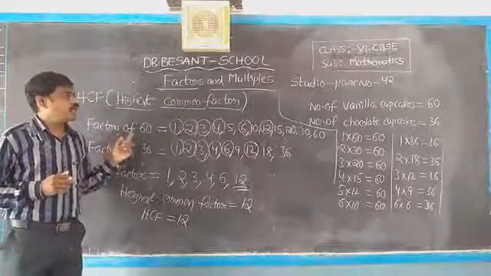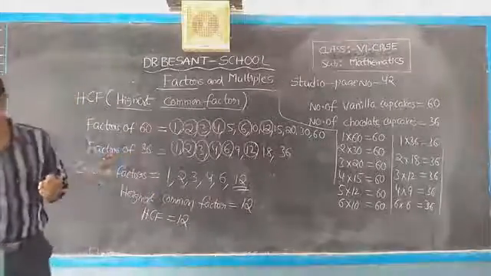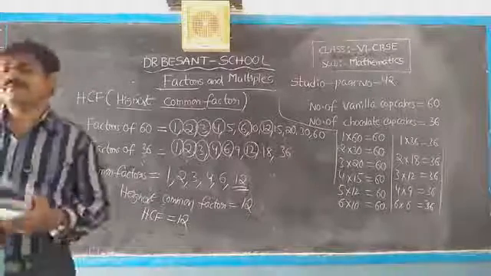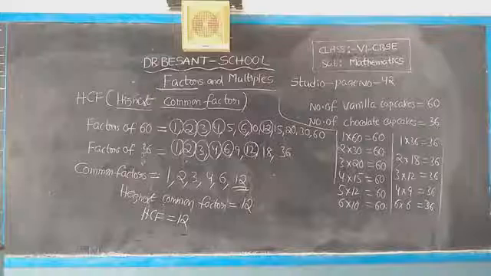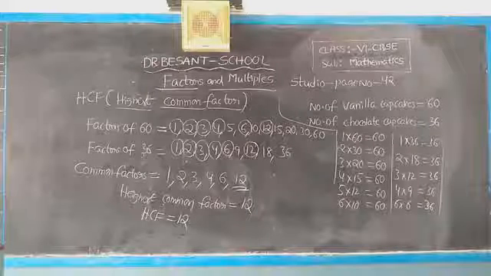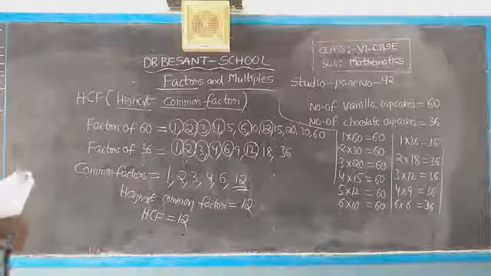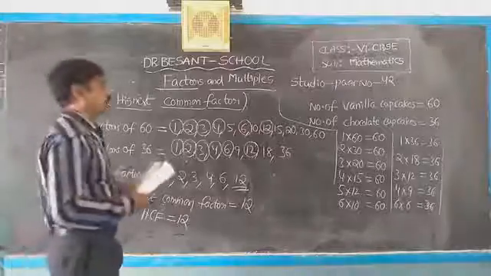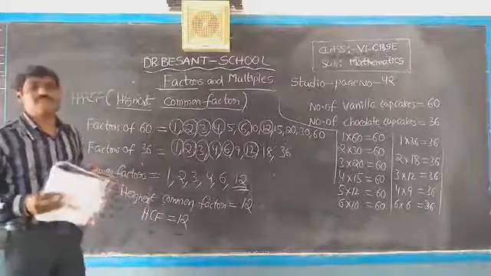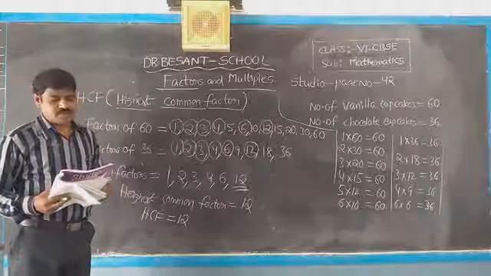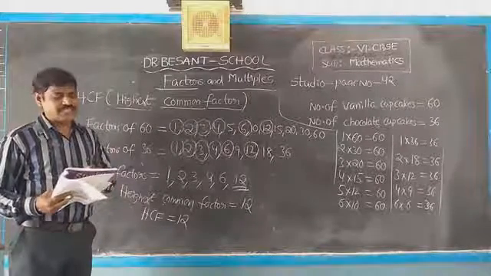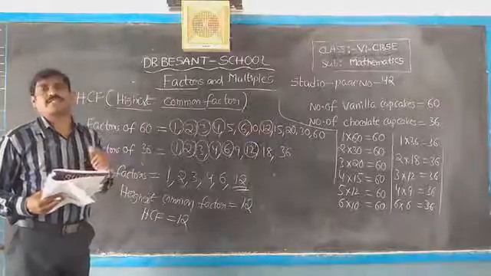Okay, so children note down, I will tell. From this what we have learned? In this question, what is the maximum number of friends? 12 is the maximum number of friends. So she can distribute the vanilla and chocolate cupcakes so that everyone gets an equal number of each cupcake.